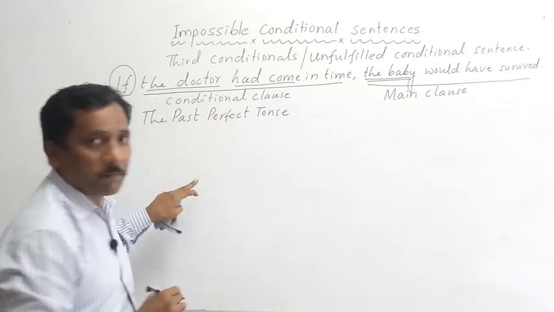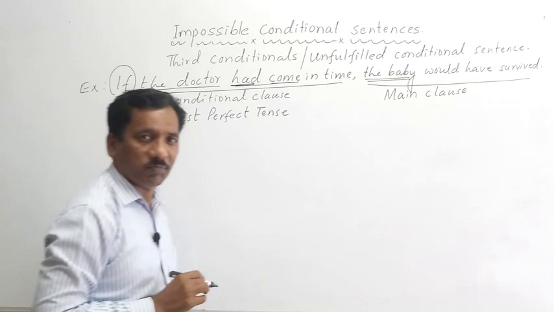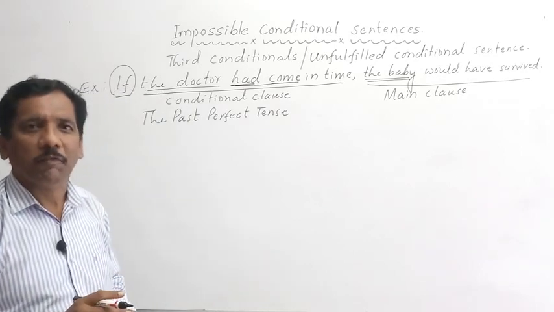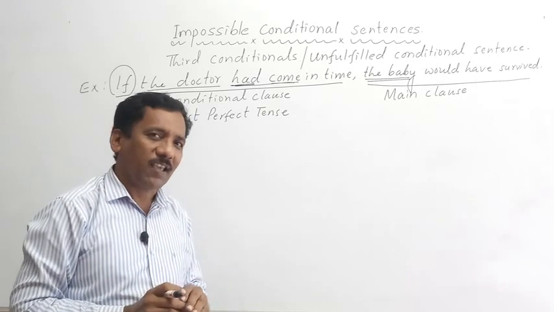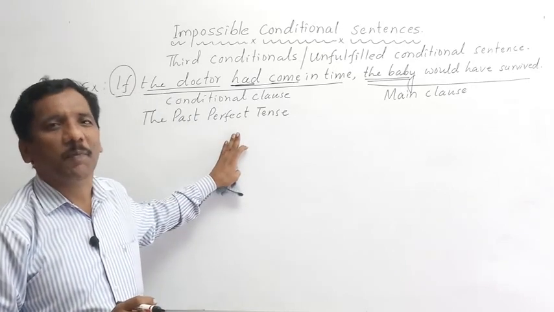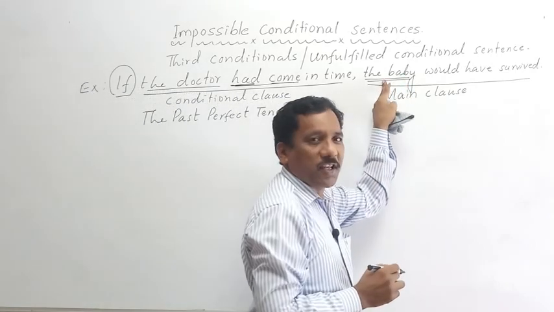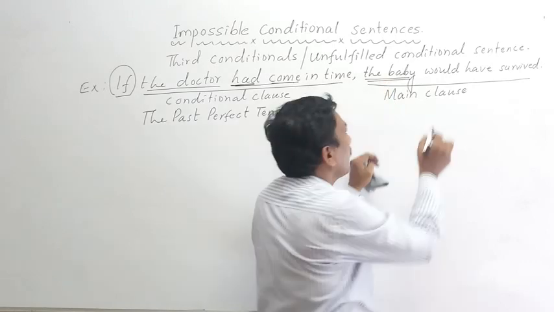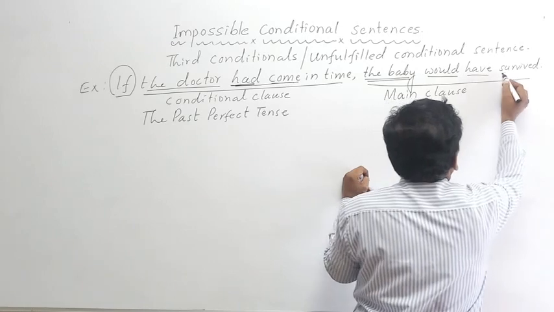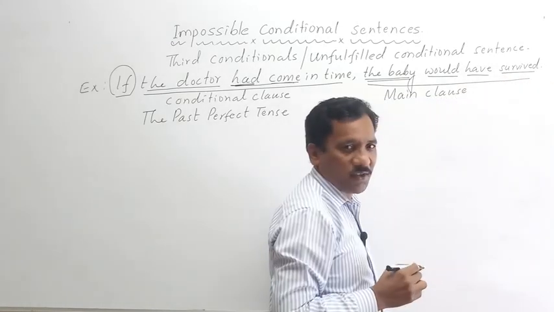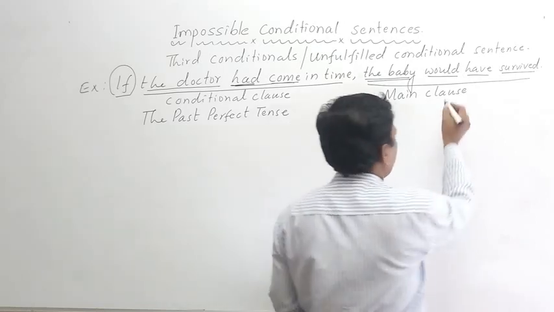And what is the sign of past perfect tense? Had plus past participle form. If it is found in the sentence, then we can say the sentence is in the past perfect tense. Okay? And the main clause begins with subject, I told you earlier. Here it contains would plus have plus past participle form.